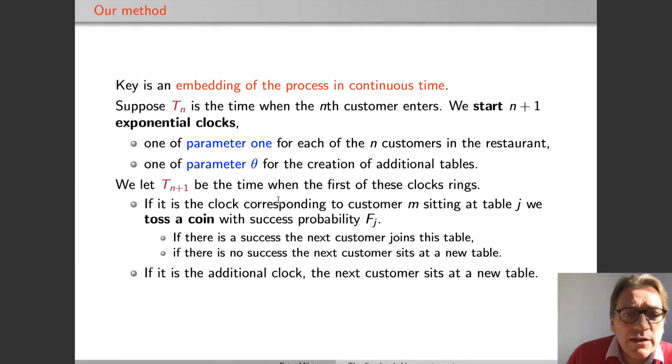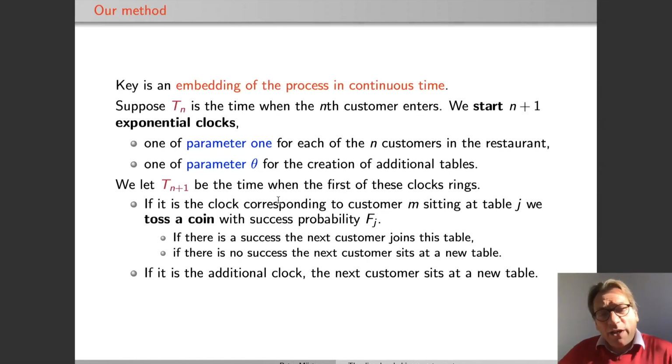So if the clock corresponding to customer m, sitting at table j, is the first one to ring, then we toss a coin with success probability fj, that's the fitness of the table this customer is sitting on. And if there is a success, this new customer, the customer coming at time n plus 1, joins this table. And if there is no success in this coin toss, the next customer sits at a new table. And also, if the additional clock is the first one to ring, the next customer sits at a new table.